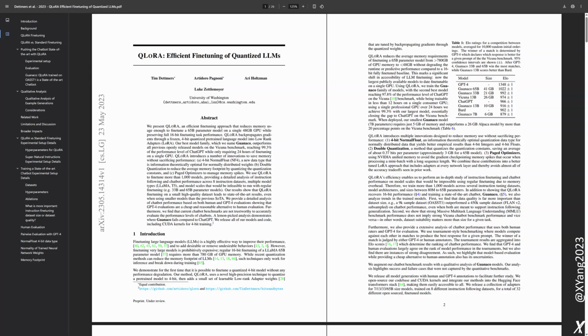Exactly. And they found that there was generally good agreement between GPT-4's evaluations and those done by human annotators, although there were some cases where they differed. So it seems like using a powerful model like GPT-4 can be a cost-effective way to evaluate other models, but it's not a perfect replacement for human judgment. Right, it might have its own biases or limitations.